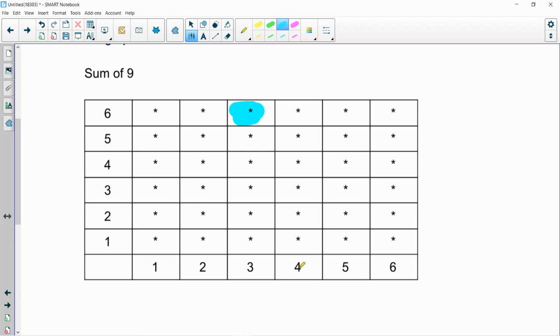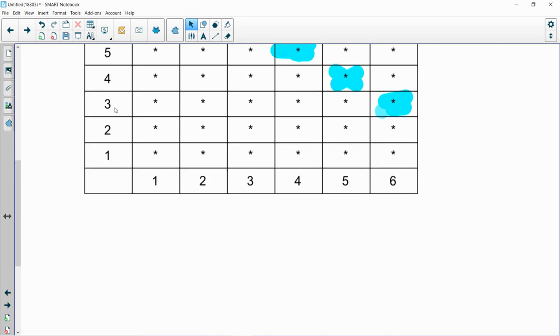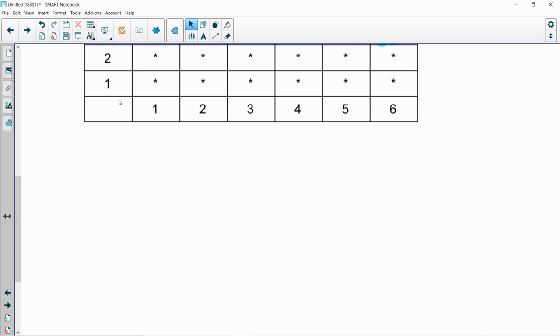How about 4? Well, 4 and 5 is 9. How about 5? Well, 5 plus 4 is 9. And finally 6. 6 plus 3 is 9. So in the illustration of our table, we can see out of the 36 possible outcomes, there are 4 of them that sum to 9.